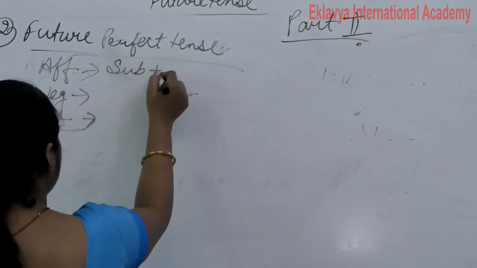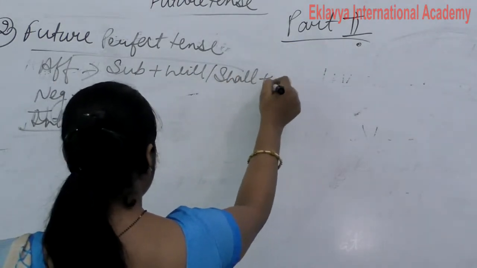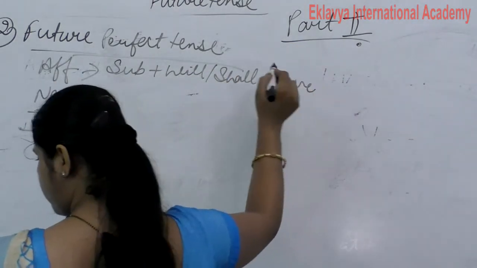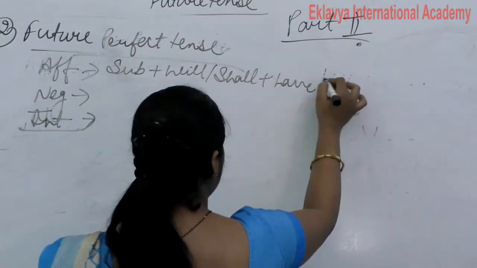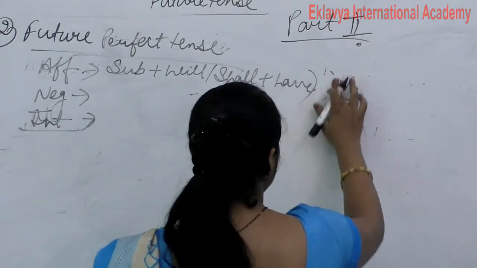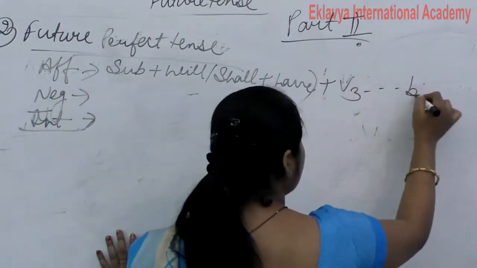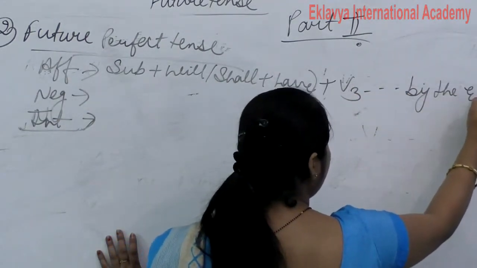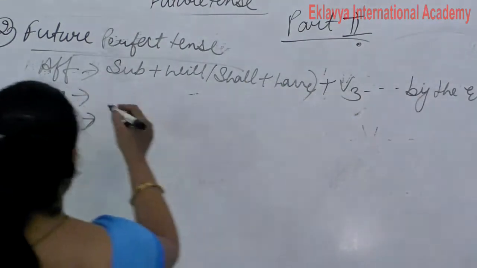Subject plus will, shall plus have plus verb third form plus by the end of time. Clear?